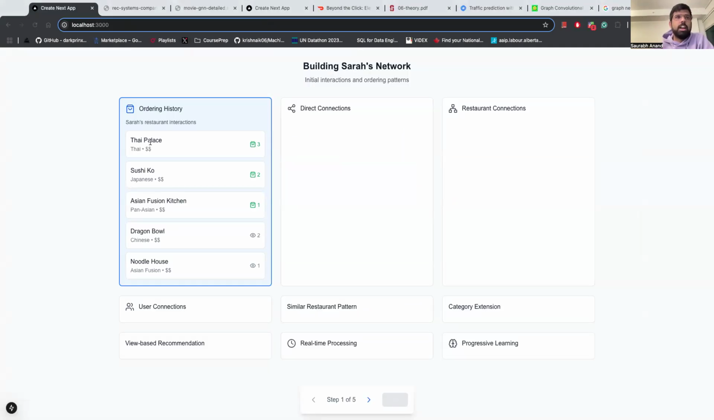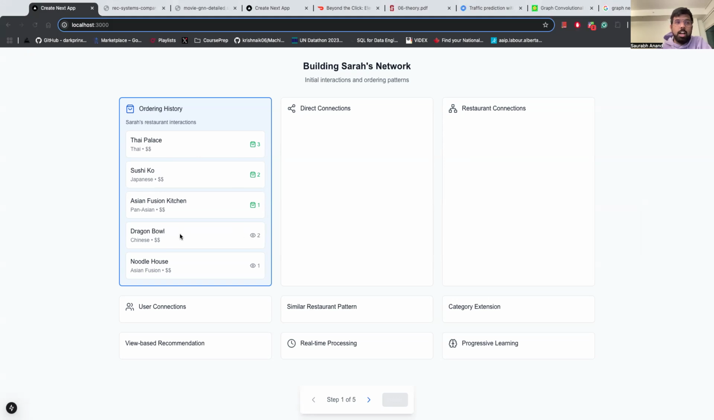Suppose in the case of Sarah, let's analyze Sarah, right? Sarah has ordered from this Thai place. She has ordered thrice, so it's a strong connection. She has ordered from this Japanese place called Sushi Co twice, Asian Fusion Kitchen once, and Dragon Bowl, she has viewed. She hasn't ordered.